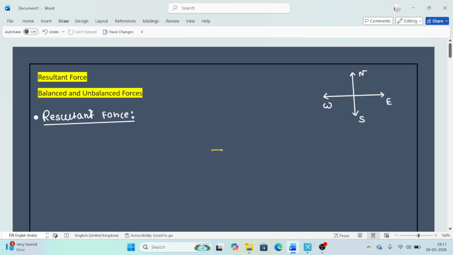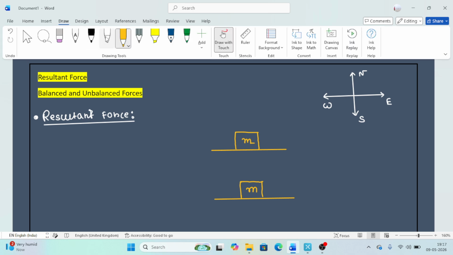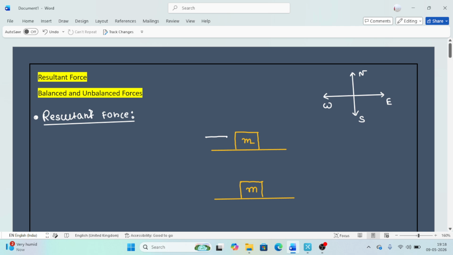Okay, so this is the plane, and on that surface we put a box of mass M. The same box we also put on that surface, with the same mass M. Suppose one of your friends is most powerful, so he or she applies a force of 10 Newton along east.